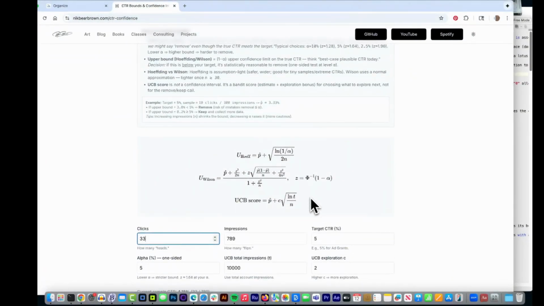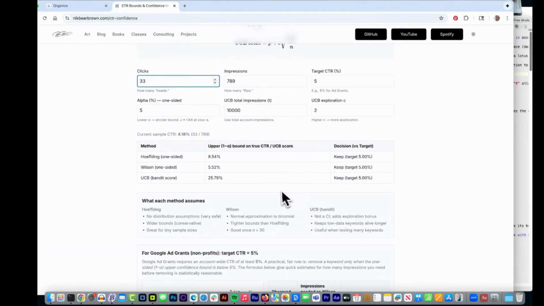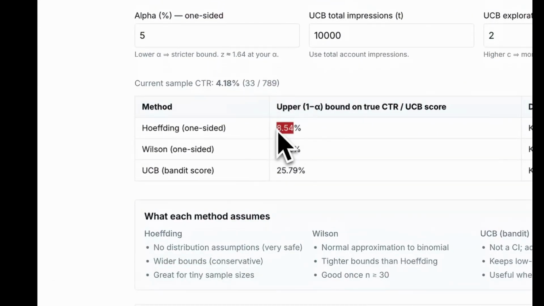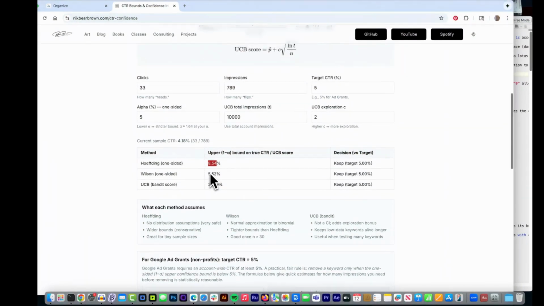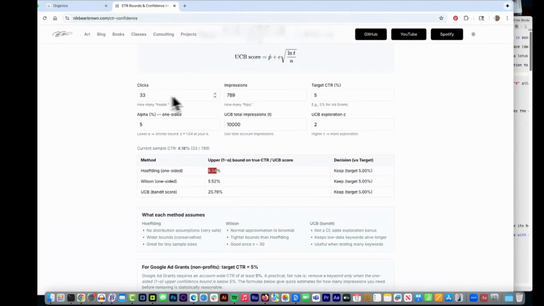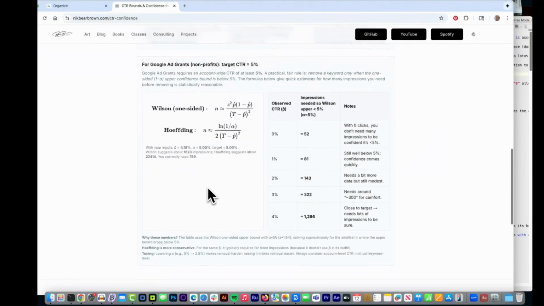But this is a way of formally calculating a confidence interval in an optimistic way, meaning what these percentages are saying is it's reasonable, it's possible to get something as high as 8.5%. So you should still keep on trying, even though the actual rate is 33 out of 789. And the same thing here for Wilson. Both of them say keep it. Wilson is more conservative, and so this will typically be lower than that. I have some details on the math here.